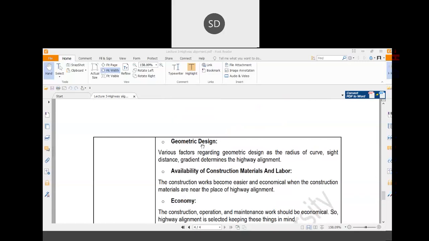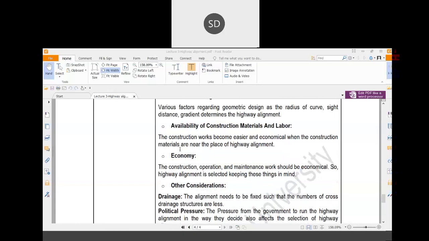Then the next thing is geometric design. There are different factors which affect the geometric design. Geometric design means the many physical features of a particular highway, like horizontal curves, vertical curves, and super elevations. These are all included in the geometric design. What the different geometric designs are, we will discuss in later chapters. Then availability of construction materials and labor, which I already discussed. All these things should be connected with economy, whether it is economical or not.